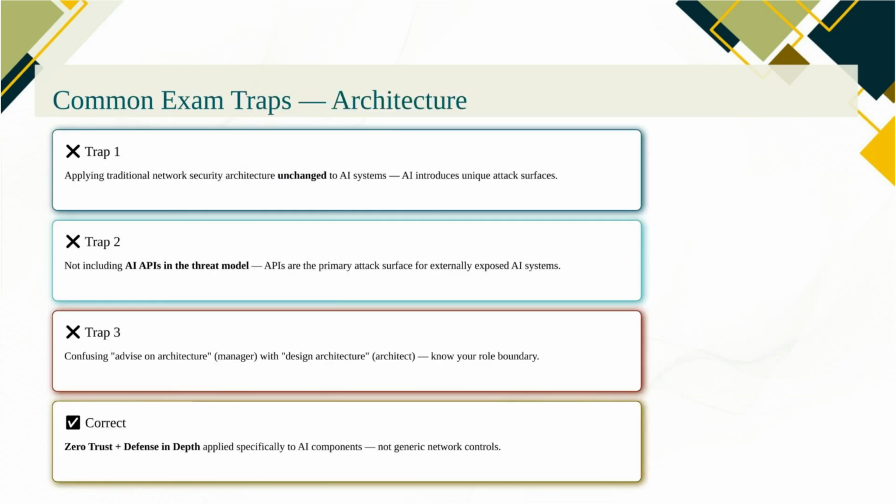For architecture scenarios, here are the traps. Applying traditional network security architecture to AI without modification. AI systems have unique components like model APIs, training pipelines, and model registries that traditional network security architecture doesn't address. Not including AI APIs in the threat model. APIs are the primary external attack surface for most AI systems, and omitting them from threat modeling is a significant gap.